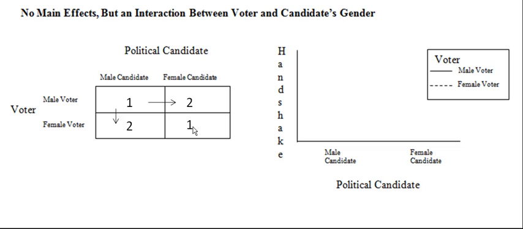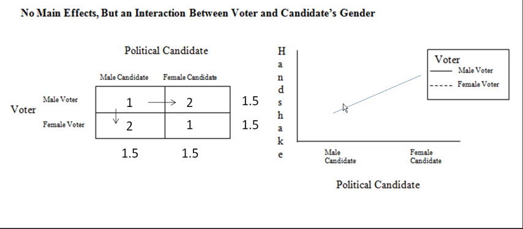When we calculate the averages, the male voter is shaking hands on average for 1.5 seconds and the female voter on average for 1.5 seconds. No main effect. For the political candidate's gender, male political candidate, 1.5 seconds, female political candidate, 1.5 seconds. Again, no main effect here.